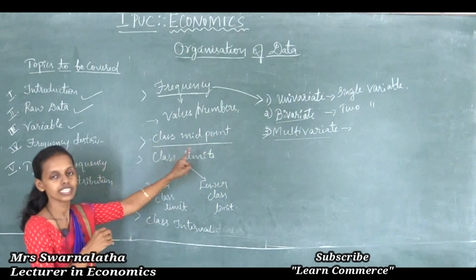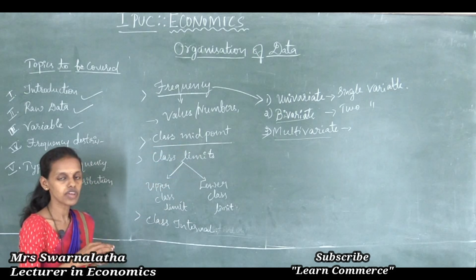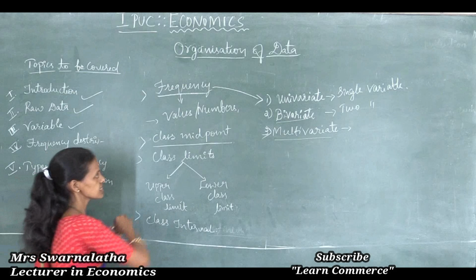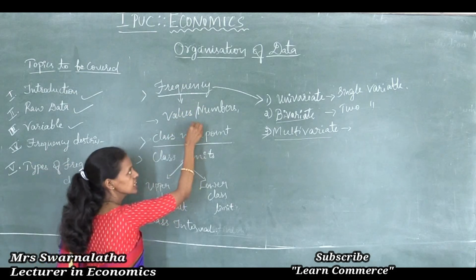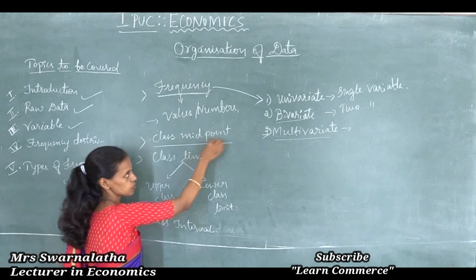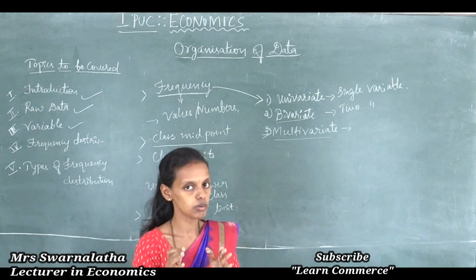So let us see what is class midpoint. Frequency means the number of times values are repeated in the distribution or in a series, either values or numbers, one and the same. Class midpoint: to find the class midpoint, there is one formula.